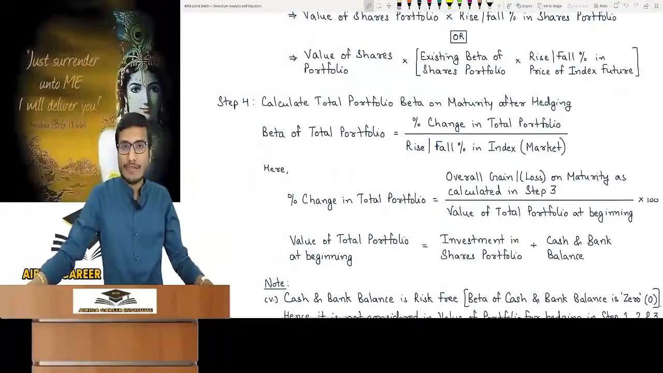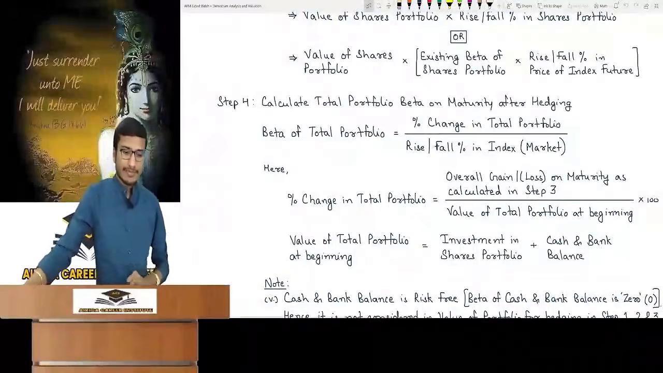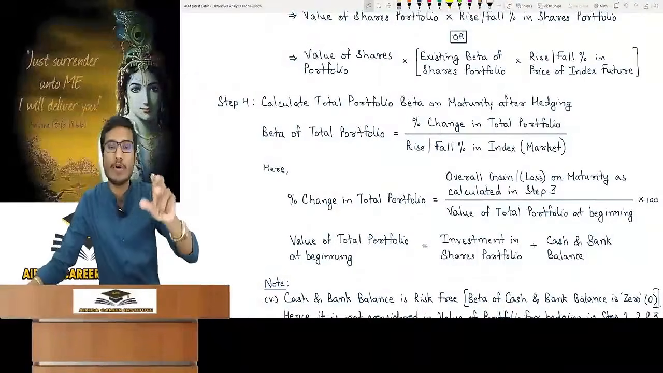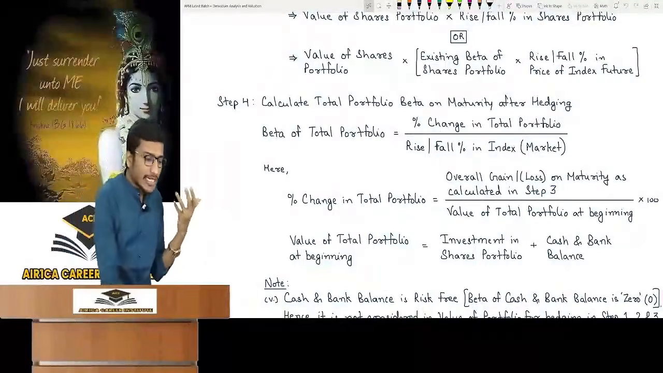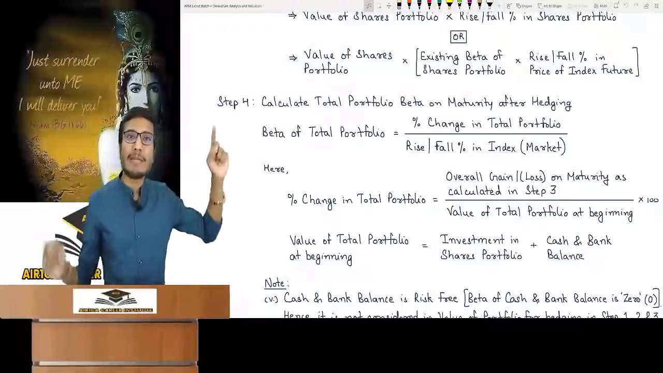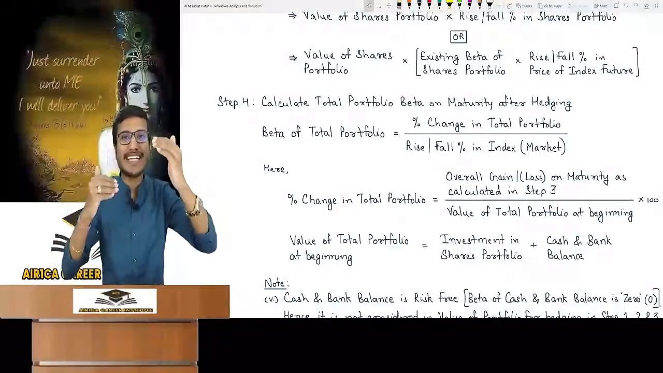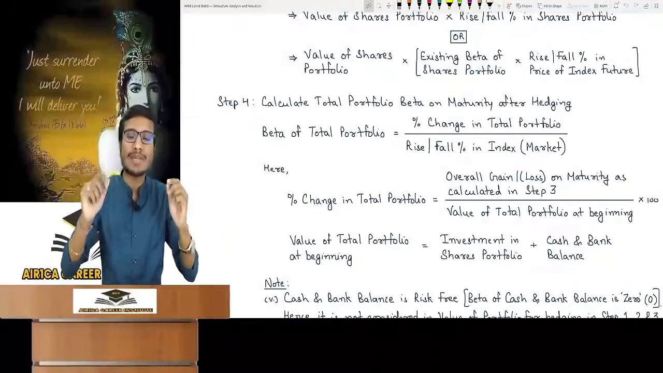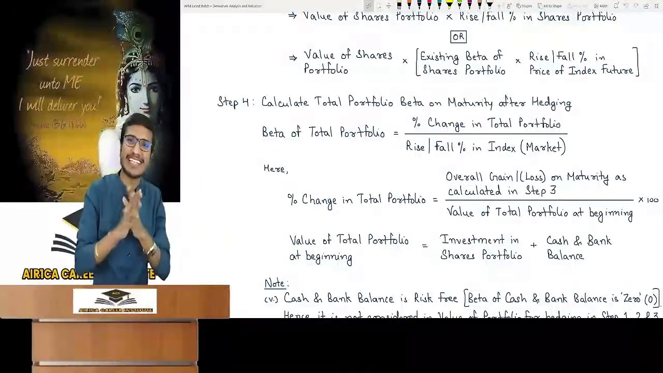Now the next and the last step, after which hedging is complete. The last step is to calculate total portfolio beta on maturity after hedging. And it says to you, after hedging, what is the beta of your portfolio? Which wording have I used here? Total portfolio, right? Till now, up to step 1, 2, 3, I had used the word shares portfolio. Is there any difference between the two or was it written by mistake?